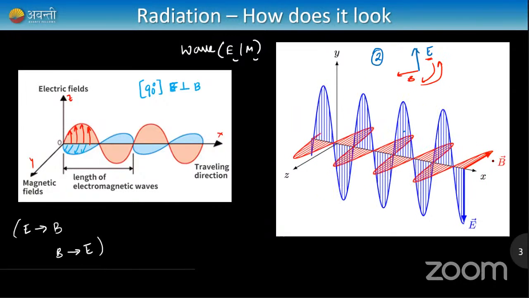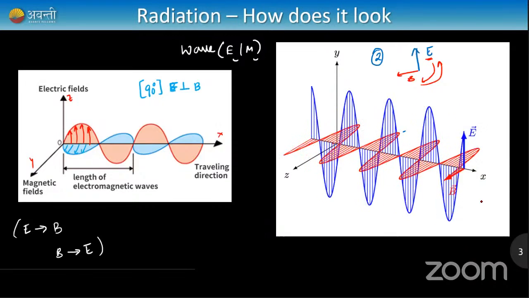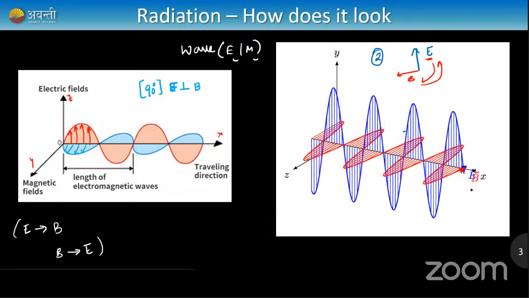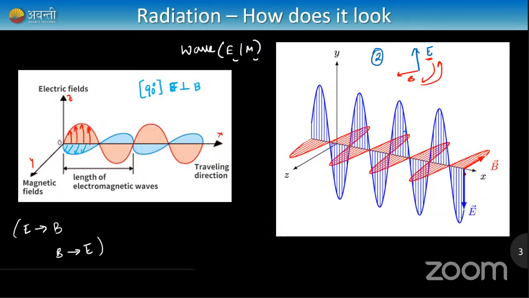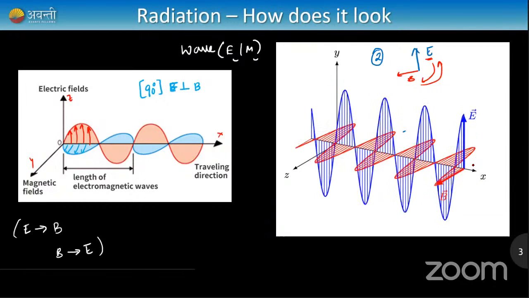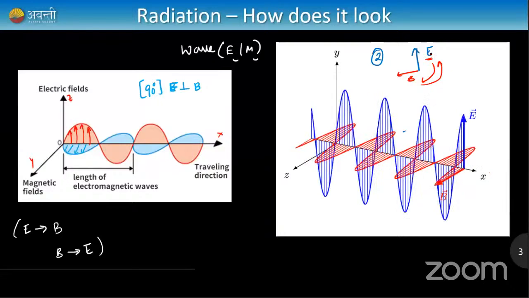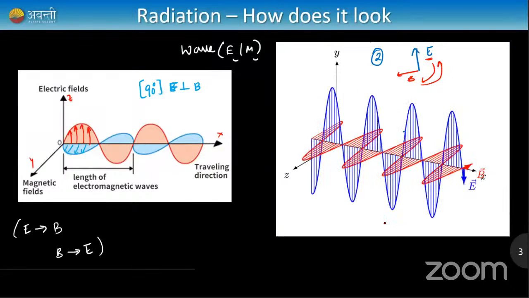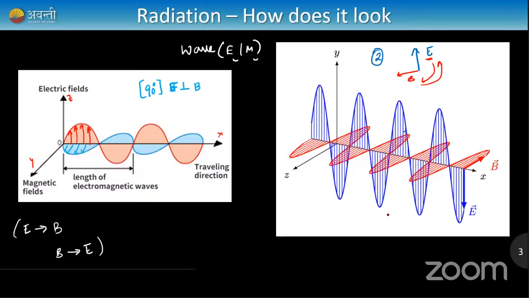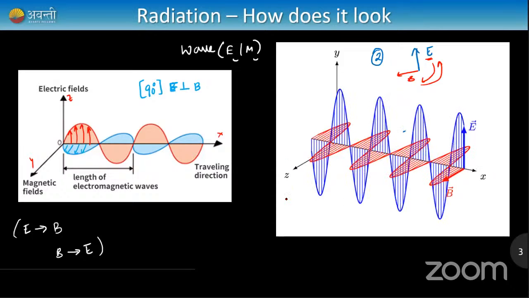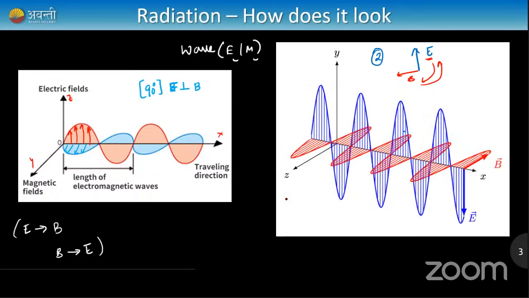Okay, that is what happens, and they have the same magnitude. If E is 1 centimeter long, B is also 1 centimeter long. If E has no length, B also has no length. Okay, they are always equal. The amplitude of electric field and magnetic field are always the same in an electromagnetic radiation. Cool, right? So we have learned two things till now.